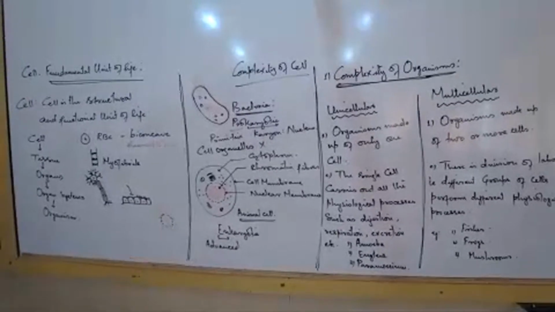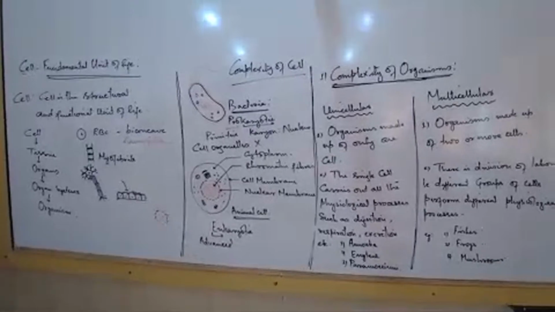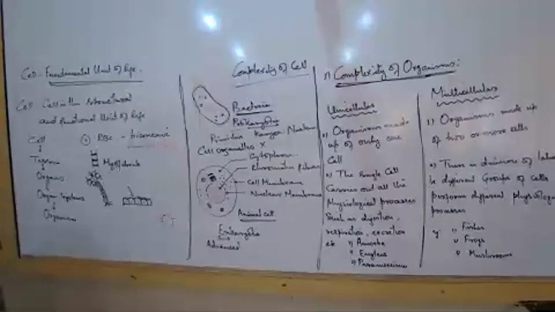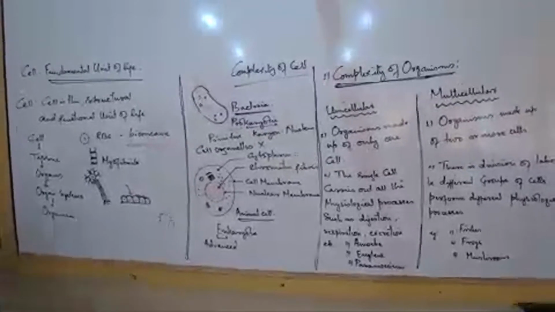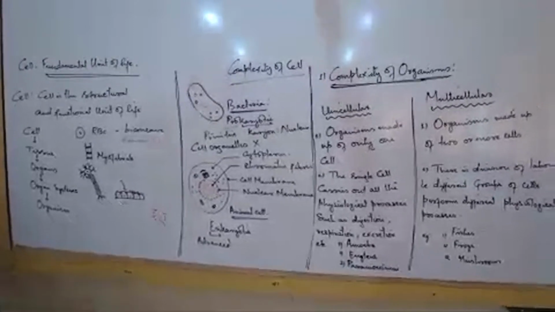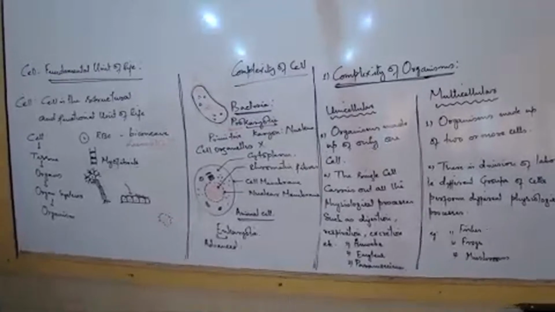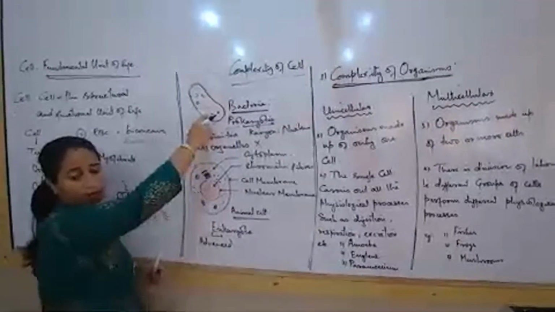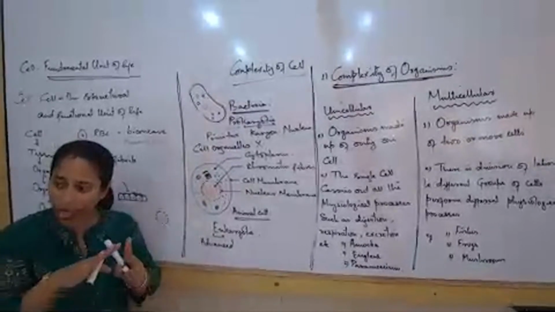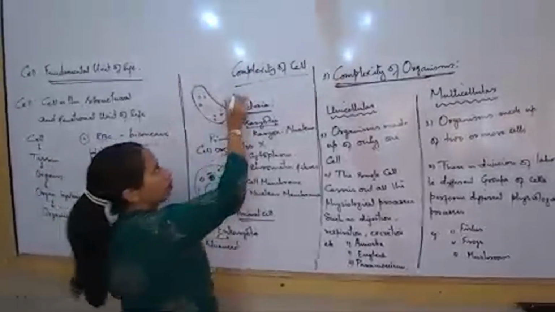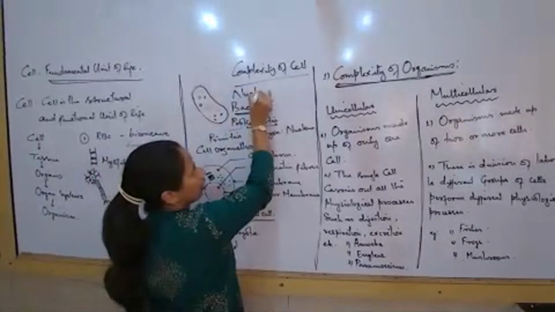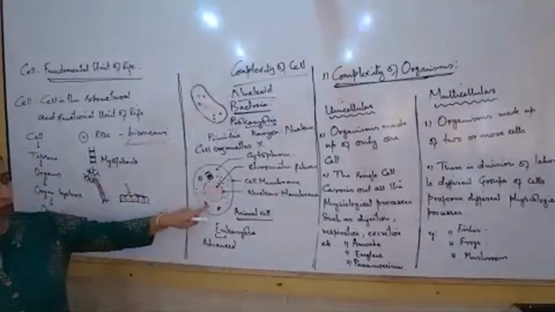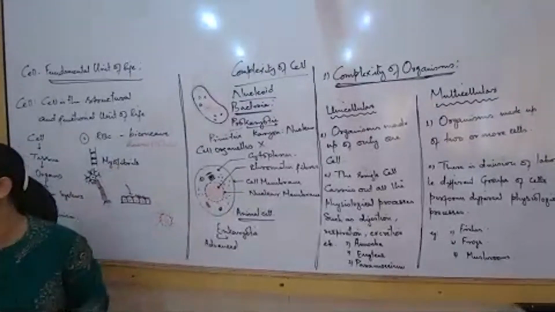So what is the first difference you are going to write between prokaryotic and eukaryotic? What is the first difference that we write? Prokaryotic cells do not have a well-organized nucleus. In such cells the nuclear region, where the hereditary material is all spread out in the cytoplasm, is known as nucleoid. And this one we call the nucleus, the proper nucleus.